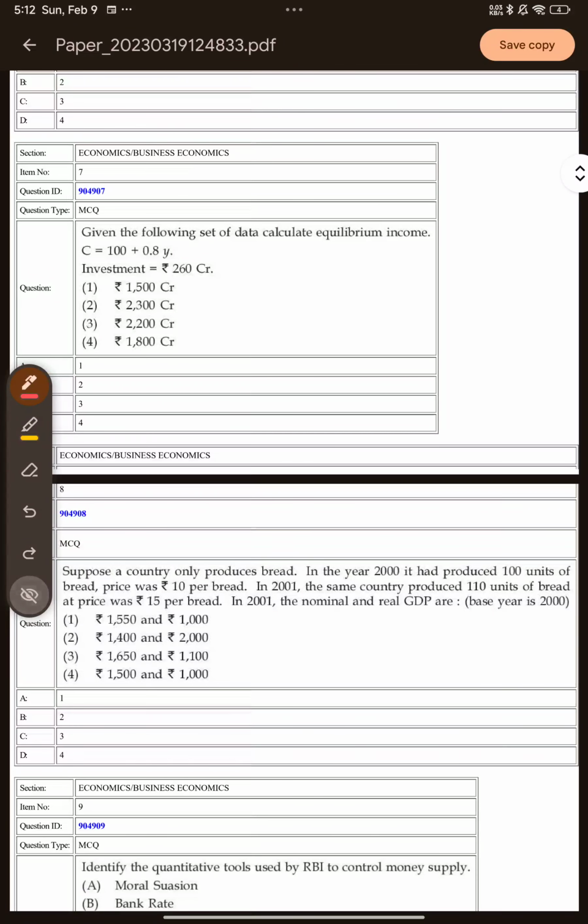So let's discuss this numerical. It says, given the following set of data, calculate equilibrium income. Consumption and investment are given. We know that Y, which is the income, is equal to C plus I, because there is no government sector here. Otherwise we would have added government also, but there is none. So we just have this basic economy, and Y is equal to, using the terms given, 100 plus 0.8Y plus 260, which is I.